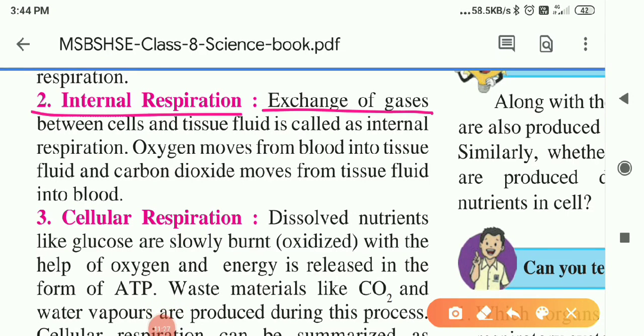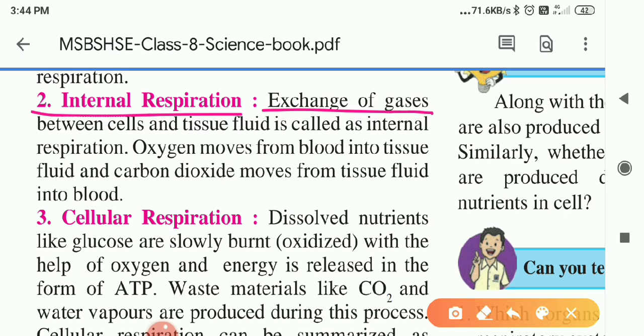Exchange of gases: as you know, when we take air into the lungs, the exchange of gases happens. Oxygen from the air which we inhale is taken into the body, and CO2 which is carried from the different parts of the body is thrown into the lungs for exhalation. This exchange of gases takes place in the second type, internal respiration.